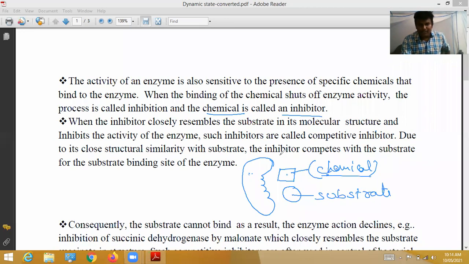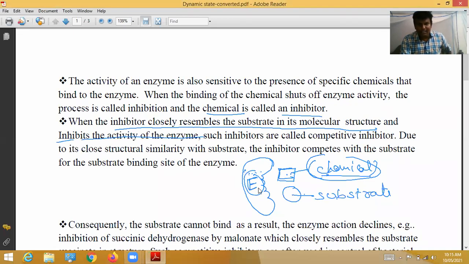Then what happens? This chemical inhibits the activity of the enzyme. Why? Chemical and substrate both look similar. Under those conditions, this chemical competes with the substrate to bind with the enzyme. At that moment the chemical binds to the enzyme, and when it binds, the activity of the enzyme is inhibited. This chemical stops the activity of the enzyme.